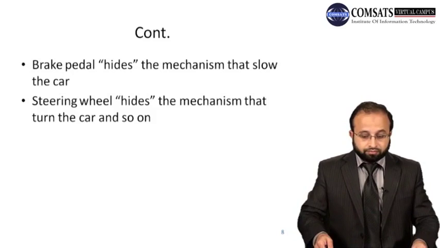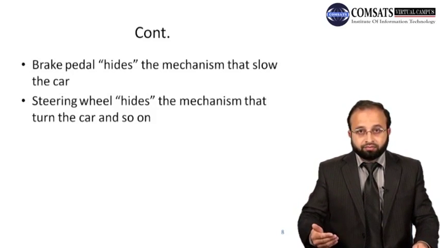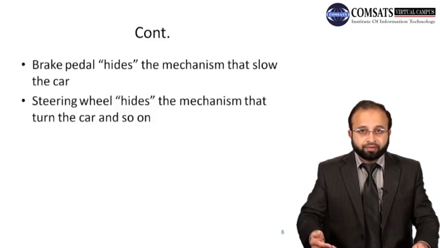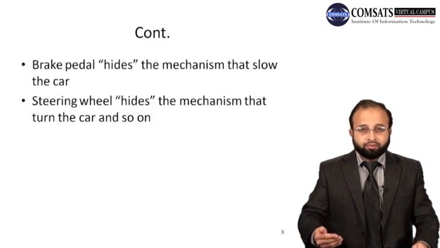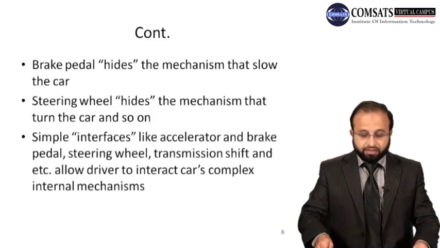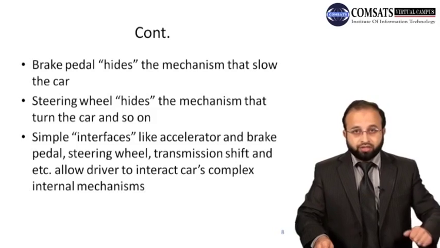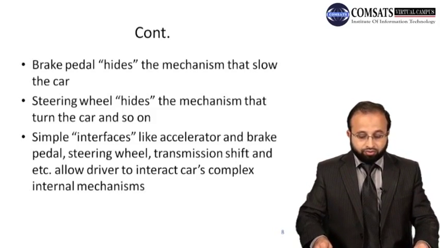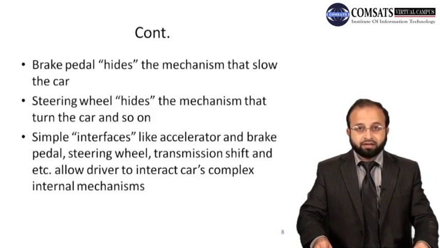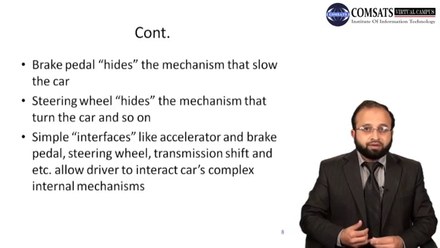So we have seen that there is a principle that is called hide. You hide the complexity from the user and provide a simple interface to the user. Simple interfaces like the accelerator and brake pedal, steering wheel, transmission shift. You change the gear, you move up as you move faster, and so on. These allow the driver to interact with the car's complex internal mechanism. So what are the simple interfaces in a car?